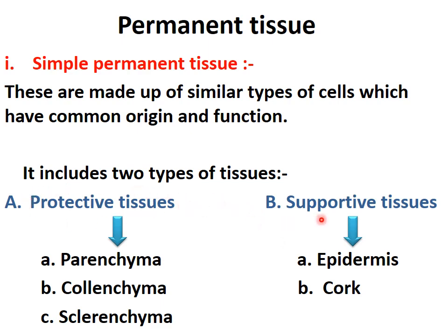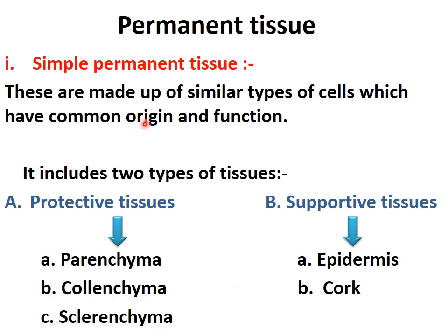Students, please listen. In your NCERT book, this thing is not given, protective tissue and supportive tissue. Simple permanent tissue is classified directly into parenchyma, collenchyma and sclerenchyma. These two things, epidermis and cork, are written as separate categories. So you can write in that way also.